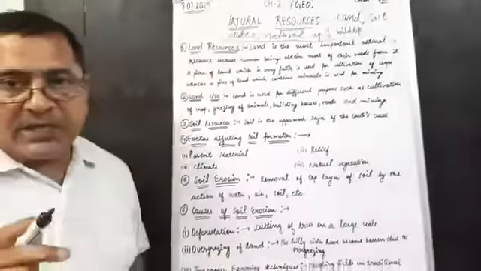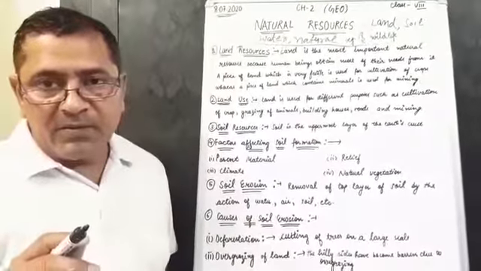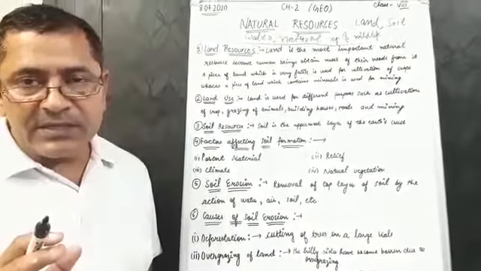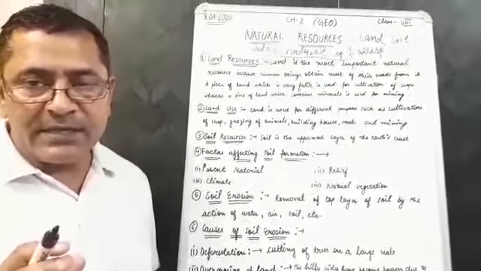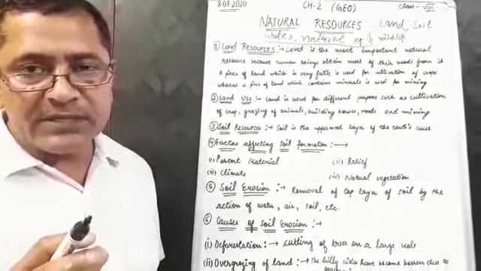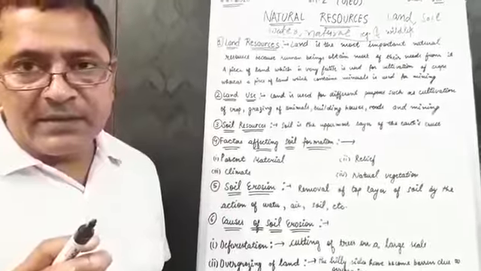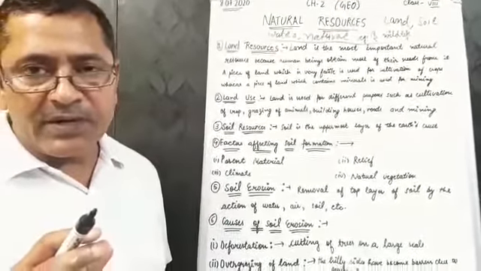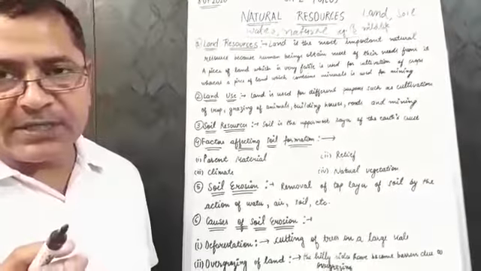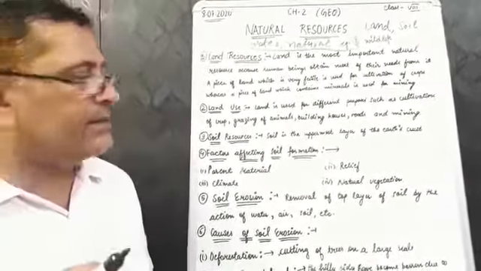Which area of the land is fertile? We grow different types of crops there, and those areas are densely populated. In areas where the land is not fertile, we cannot grow different types of crops, and those areas are scarcely populated.